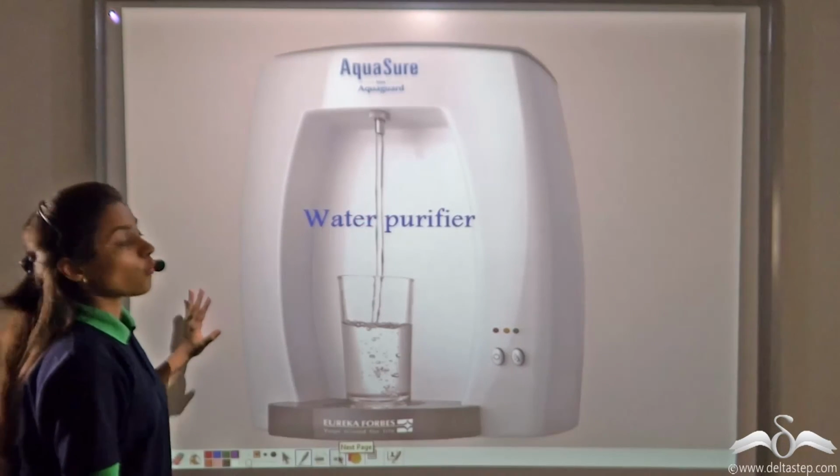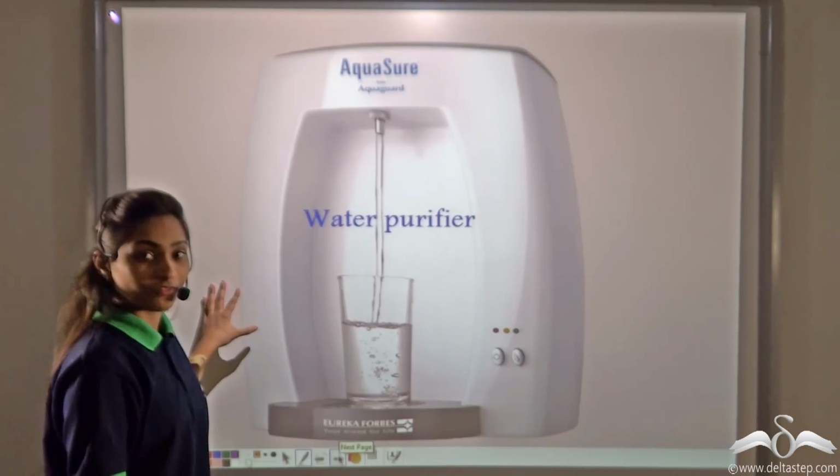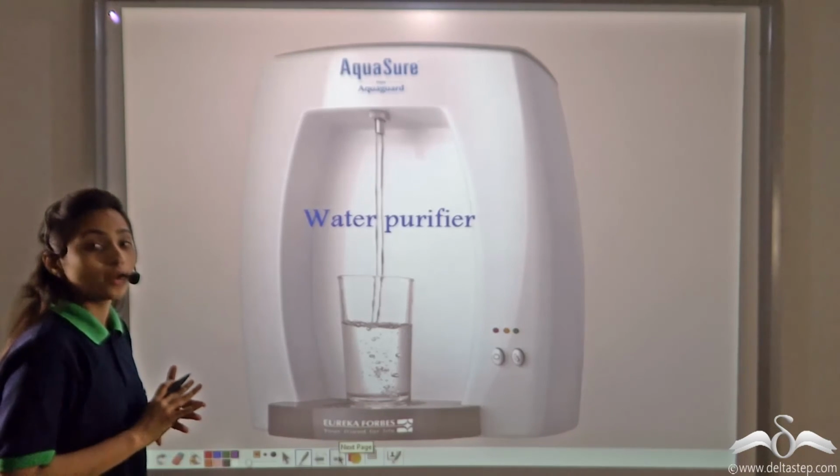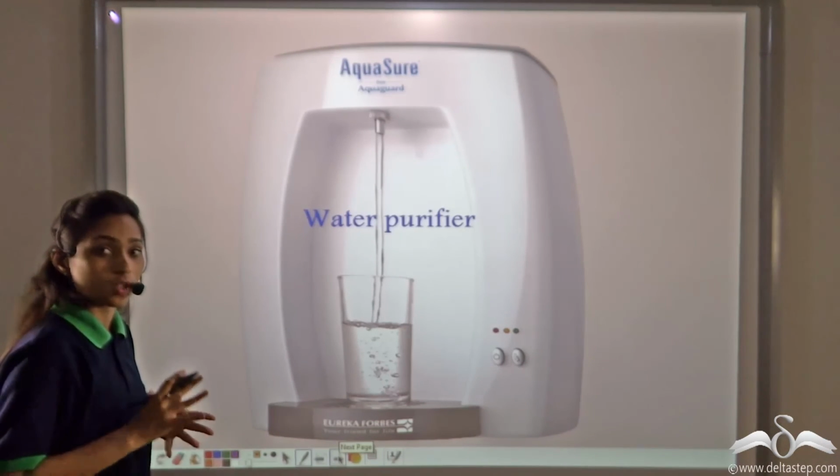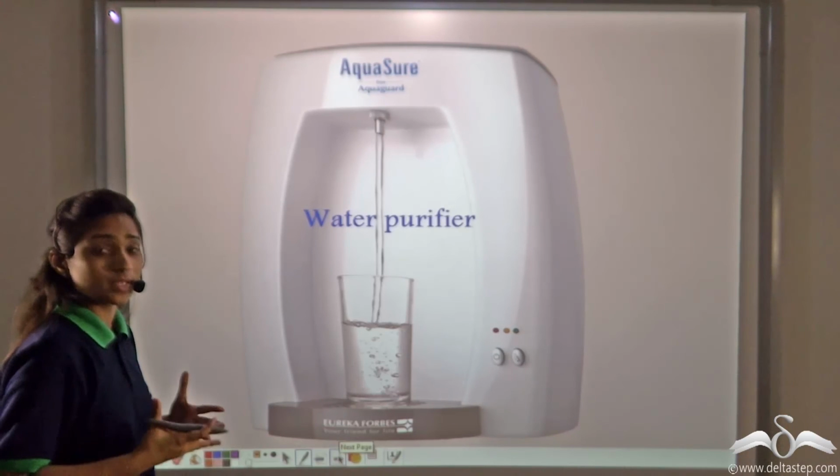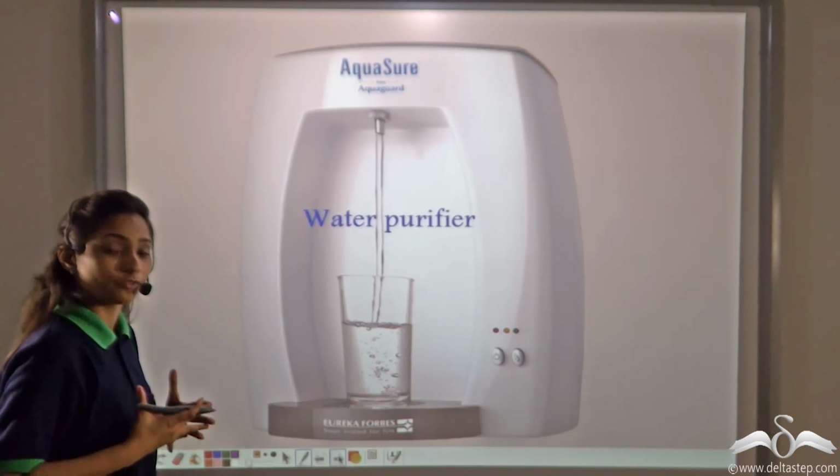Or you can use water purifiers. Now these water purifiers, they clean the water in all the ways. They remove the harmful salts, harmful chemicals, dust, germs and give us the best purified water for drinking.